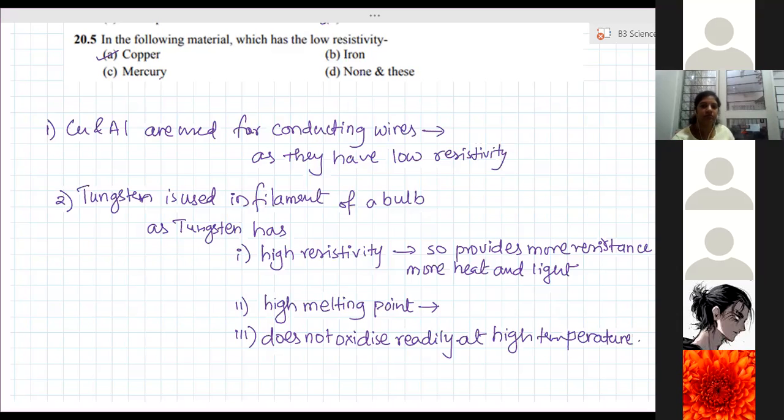Ma'am, I have a question. Yes. Ma'am, that time you said alloys are not used in conductors. Why? Alloys provide more resistivity. Alloys have more resistivity. They provide more resistance. So wherever we need conducting wires, there we don't use alloy. Ma'am, it's also a mixture of metals, right? So it should balance out.